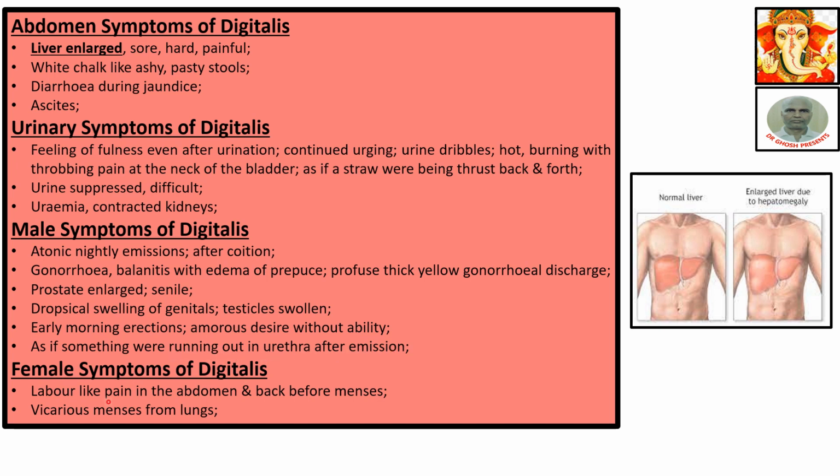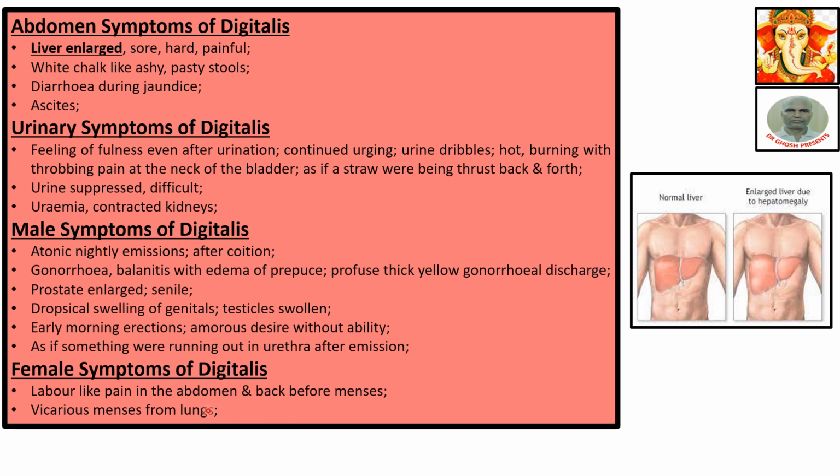Female symptoms of digitalis: labor-like pain in the abdomen and back before menses. Vicarious menses from lungs. Vicarious means when the menses does not come out of its normal passage, but goes somewhere else. That is, at the time of menses there is no menses, but the lady vomits blood from the lung. This is called vicarious menses from lung.